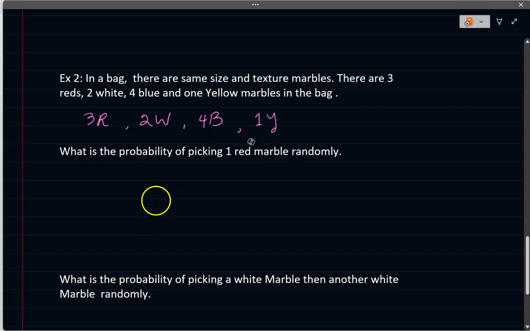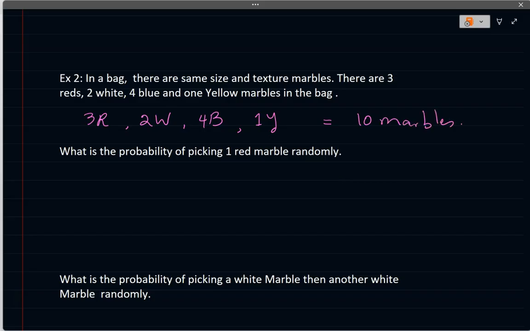Okay. What is the probability of picking one red marble randomly? So remember, you can't see it. So what is the total number of marbles in the bag? 3, 2, 4, and 1. So that would be 5. That's 10. So there are 10 marbles. Okay, that's what we have.